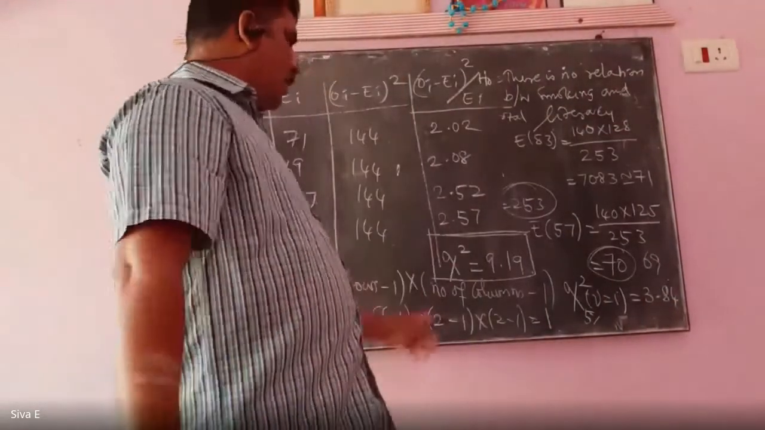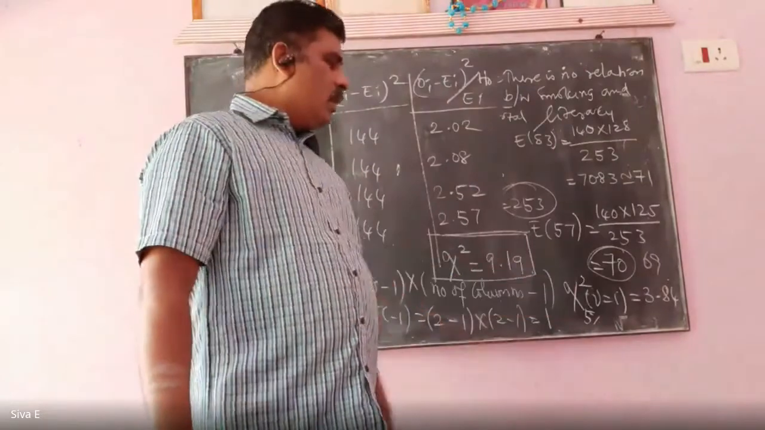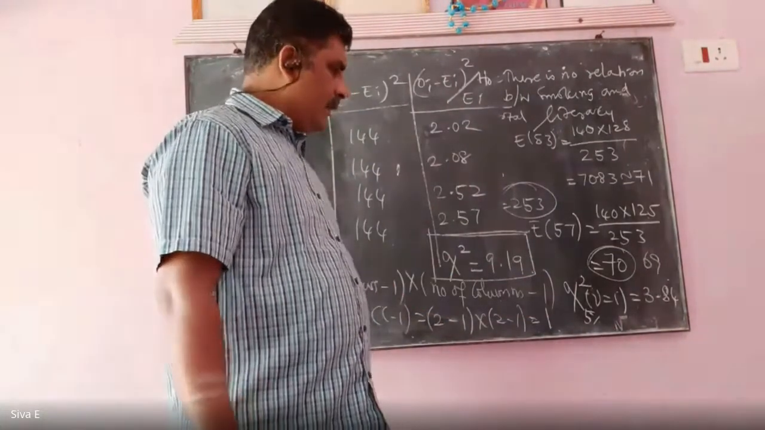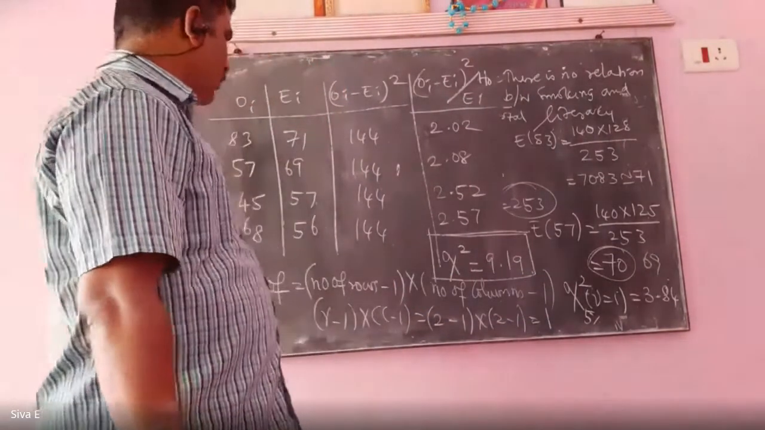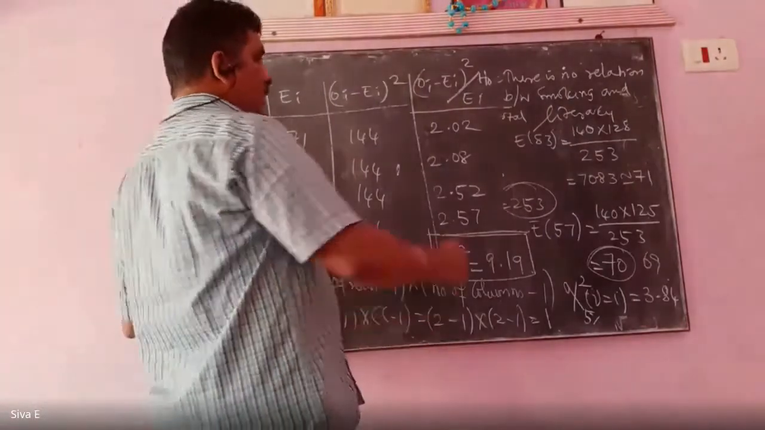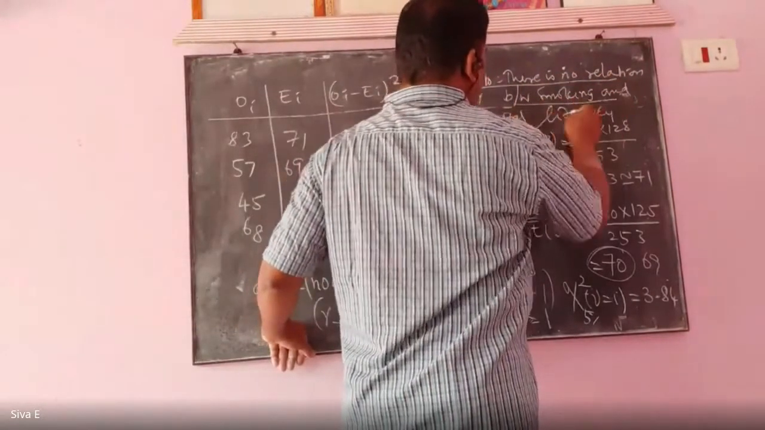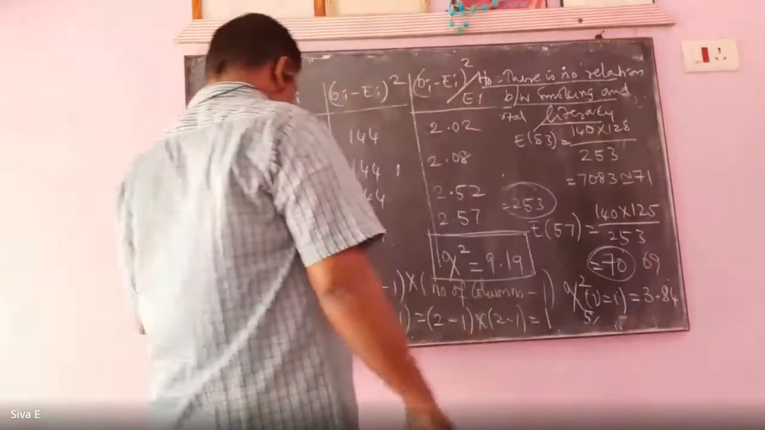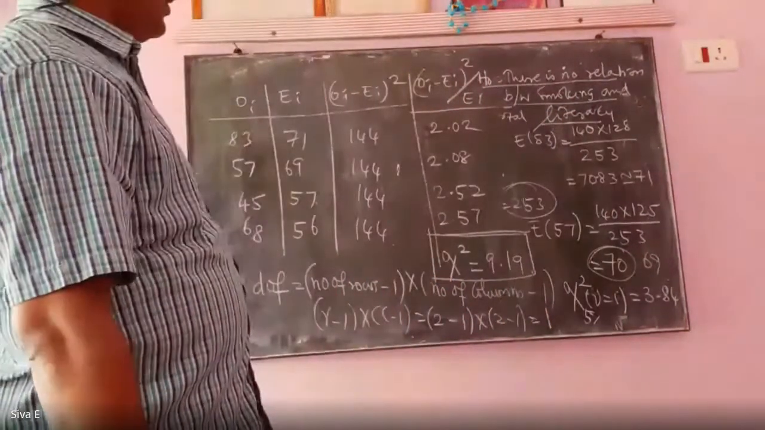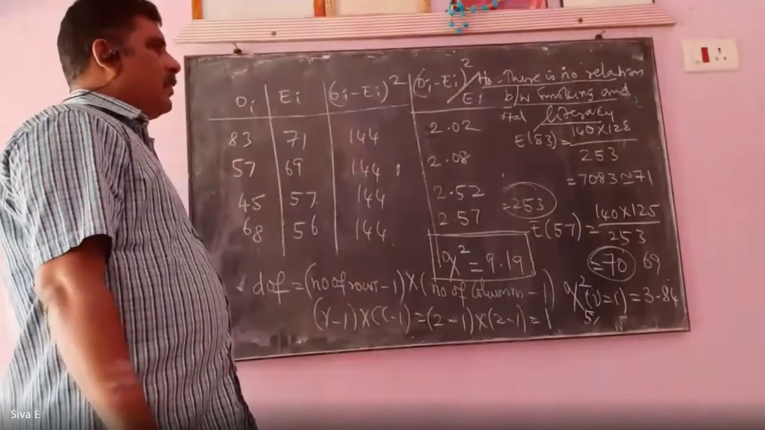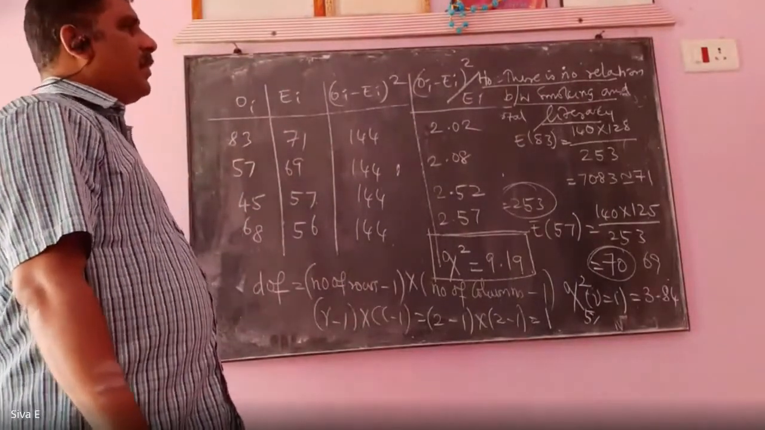So the calculated value is greater than the table value. But what is H naught here? H naught is rejected. H naught says there is no relation between smoking and literacy.